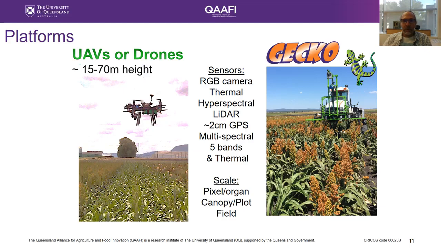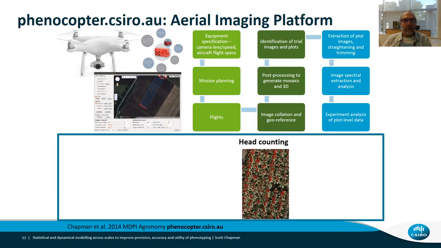So we have very high resolution data of these plots that we drive over with the machine. The scales that we get are multiple pixels per organ. We can scale that up to canopy, plot and field, and we built a pipeline to do that. Here's one of the pipelines, the aerial imaging platform that we developed at CSIRO.